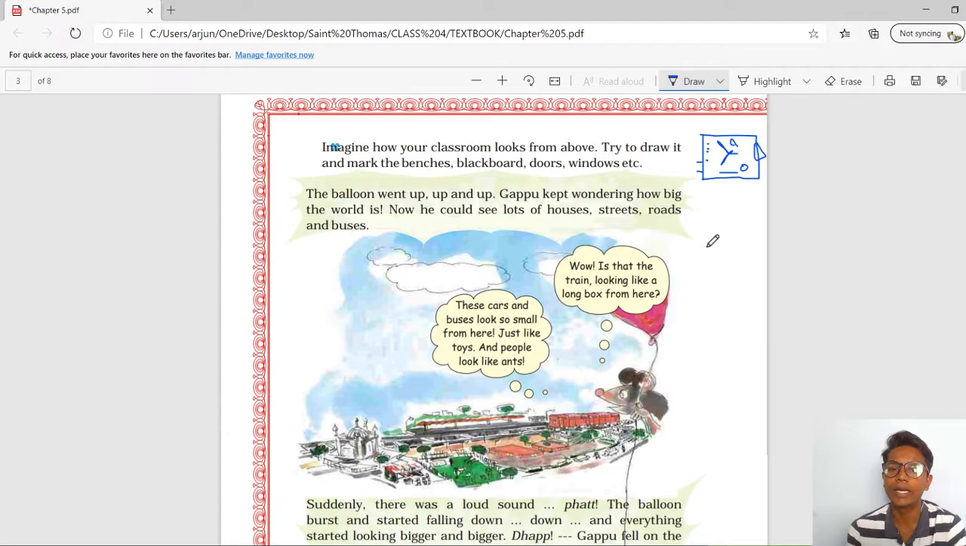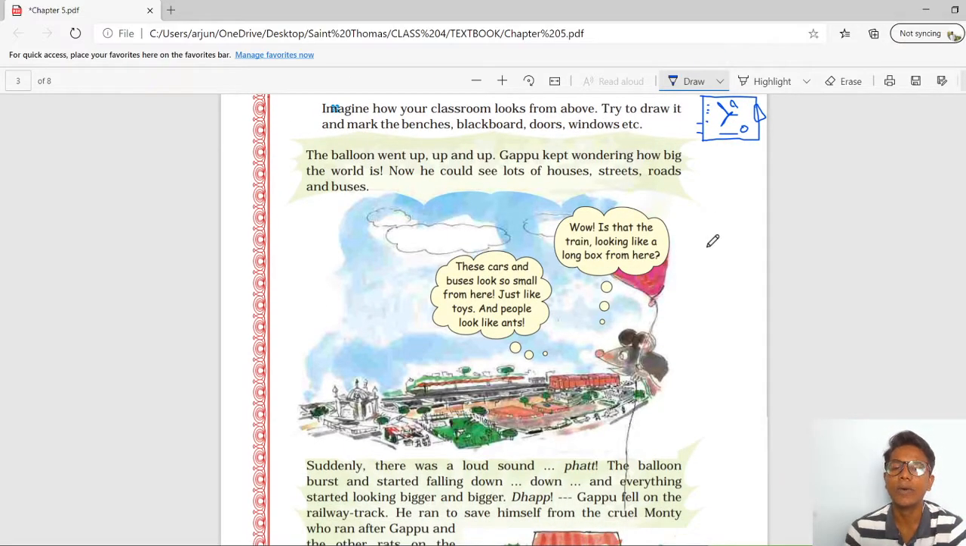The balloon went up and up. Gappu kept wondering how big the world is. Now he could see lots of houses, streets, roads and buses. These cars and buses look so small from here, just like toys, and people look like ants. Isn't it funny? As we go up, the things down below look small. Wow, is that the train, looking like a long box from here?